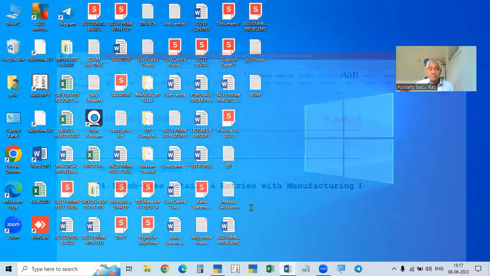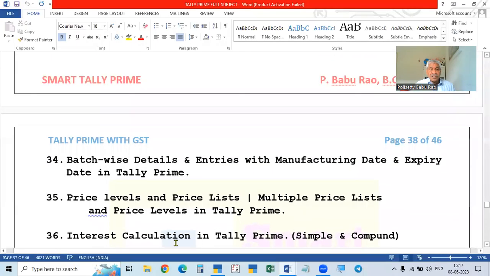And now we will enter our topic today. So today our topic is interest calculation in Tally Prime. How the interest is calculated in Tally Prime, simple and compound. First of all, we will know about the interest and then simple and compound. So actually, what is interest?